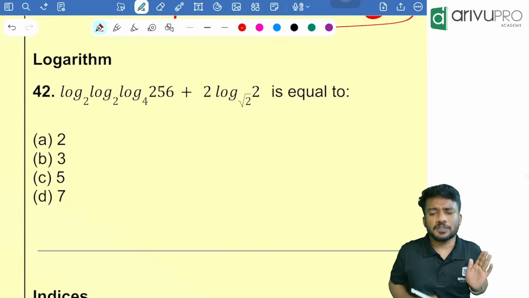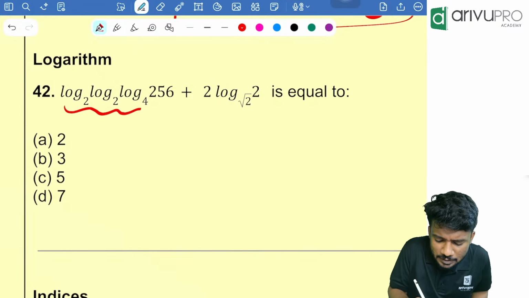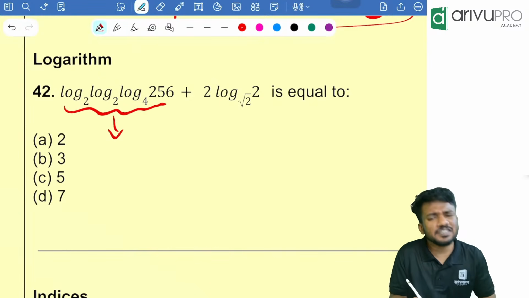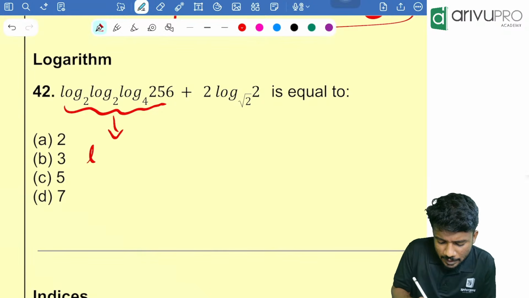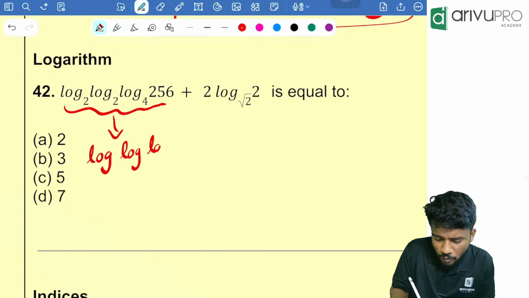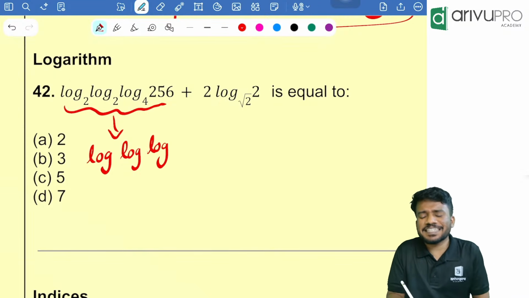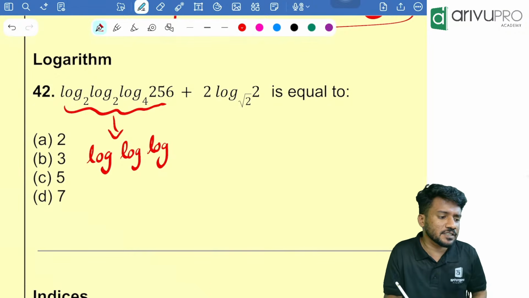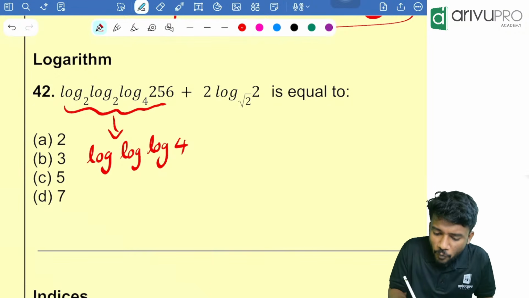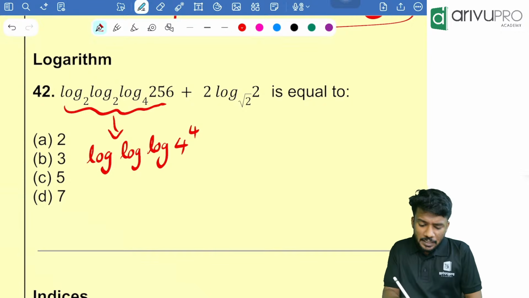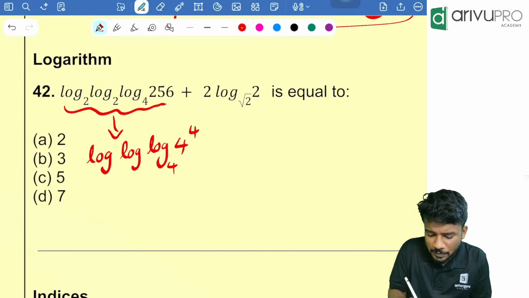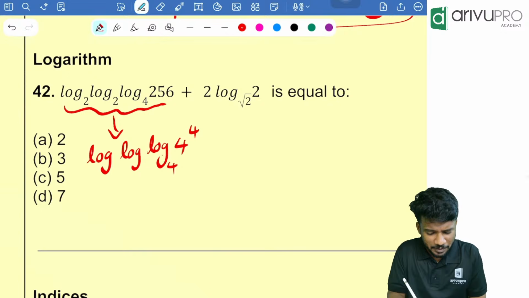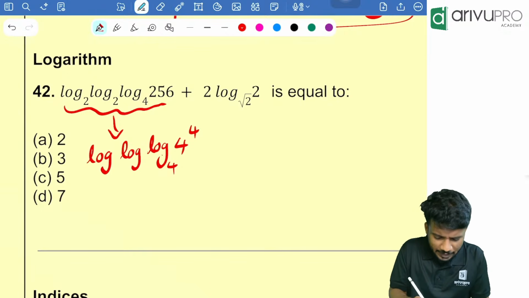Yes. How to solve this, people? First, I'll solve this value. Can I write log of log 256 in terms of 4? 4 raised to how much is 256? That is nothing but 4 raised to 4, to the base 4. People, any number to the same base is coming there, so I can again rewrite it.